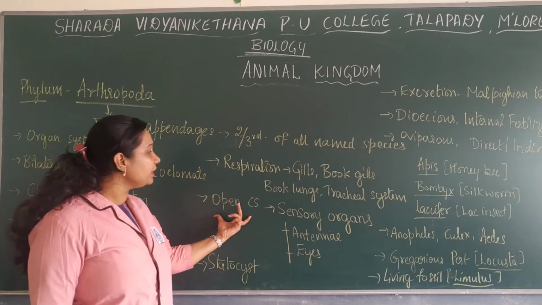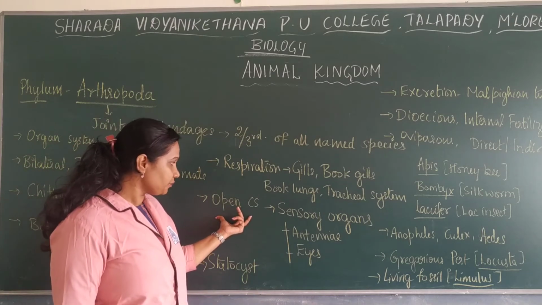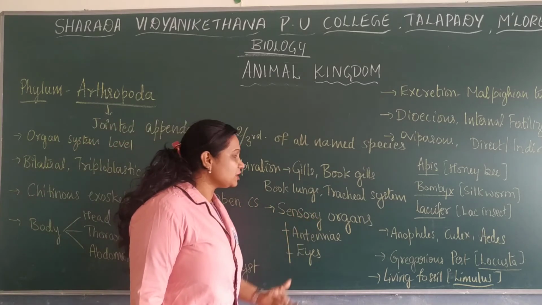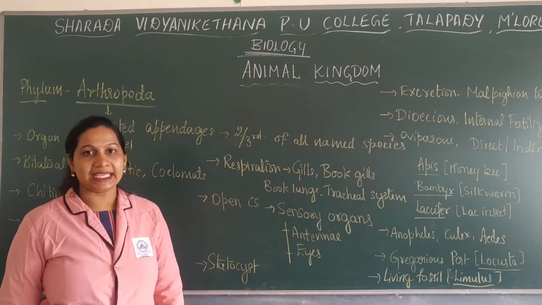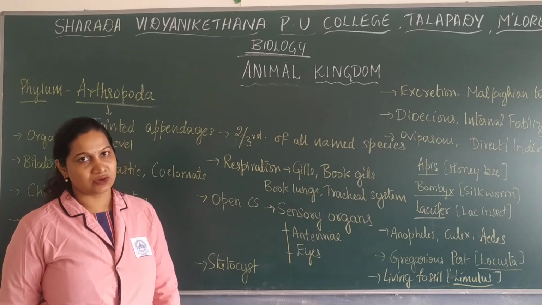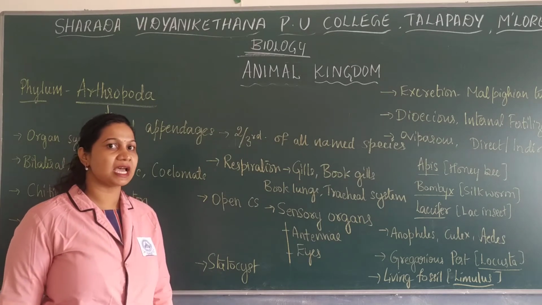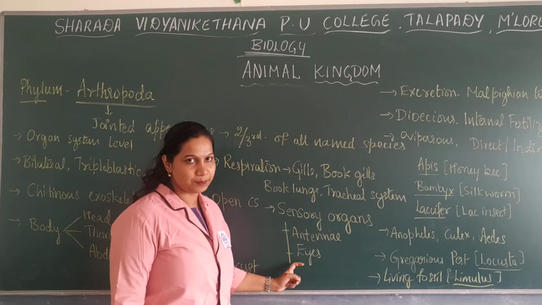They have an open circulatory system and there is a presence of sensory organs such as antennae as well as eyes. Eyes are compound eyes or simple eyes. Few members have compound eyes and few have simple eyes.